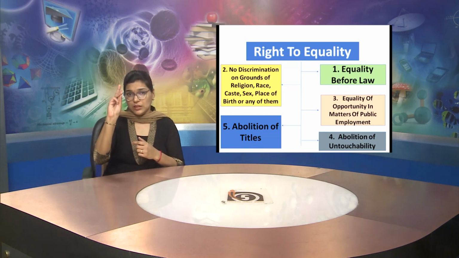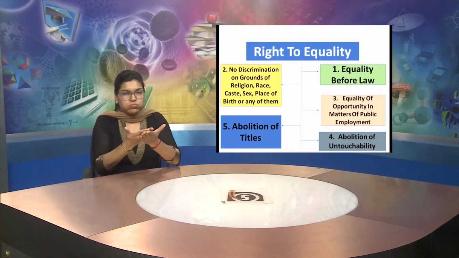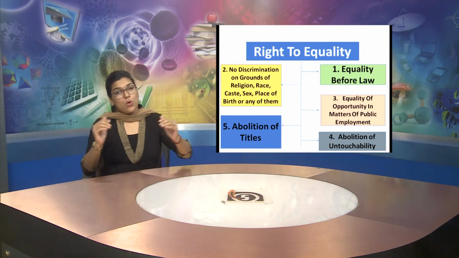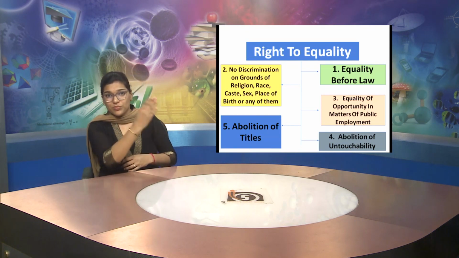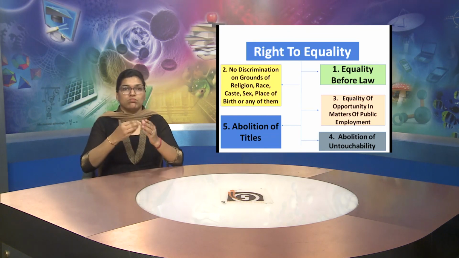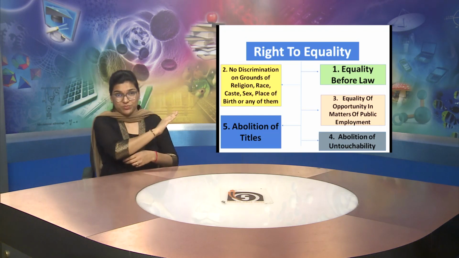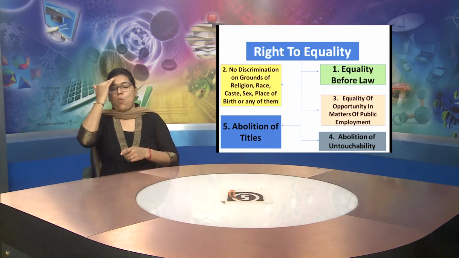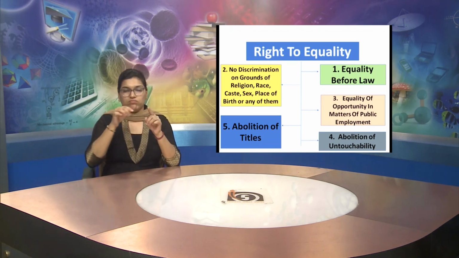The person is considered equal as all others. The third point is that there is equality of opportunity in matters of all public employment. The fourth point is abolition of untouchability. The fifth point is abolition of titles. We will discuss all these points again in detail further.